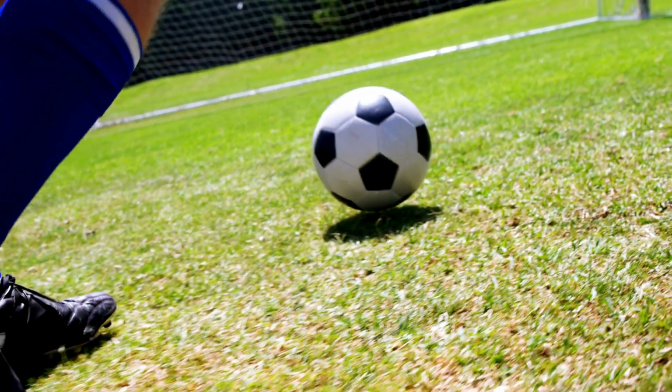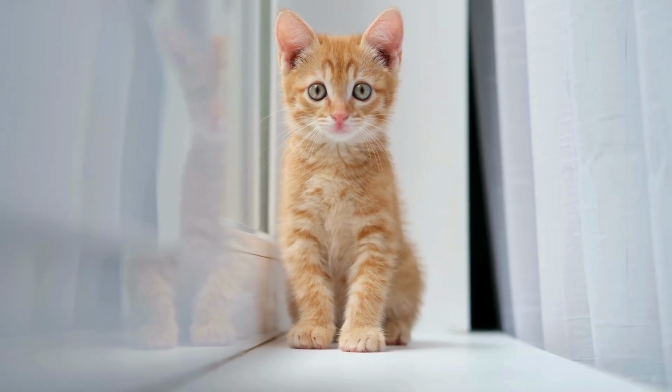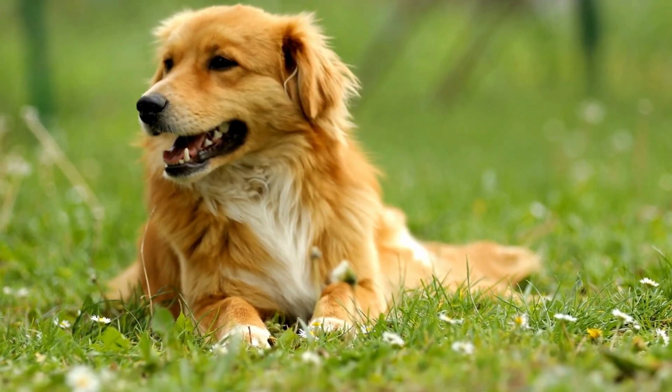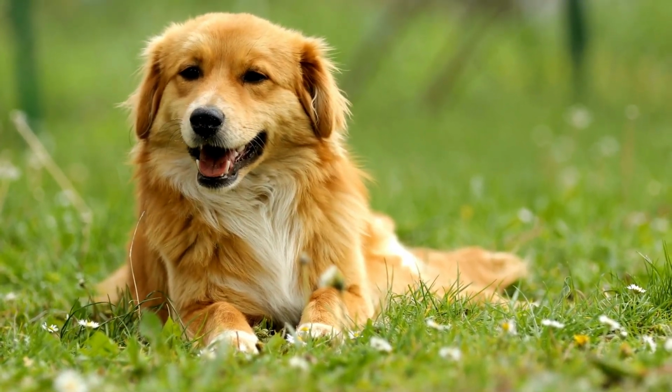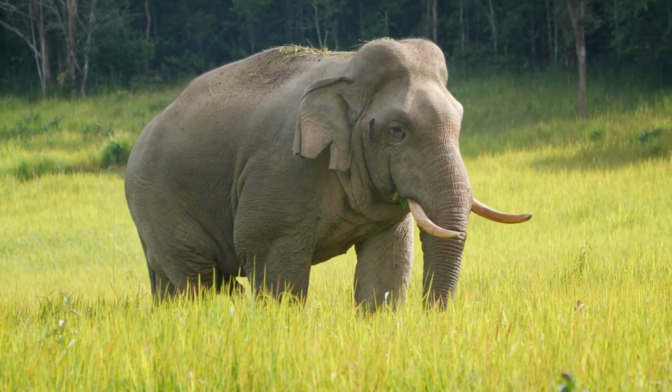B shows up, ball rolls and bounces. C is for cat, cat meows and waves next to big letter C. D is for dog, dig dog, book. E is for elephant, elephant trumpets.